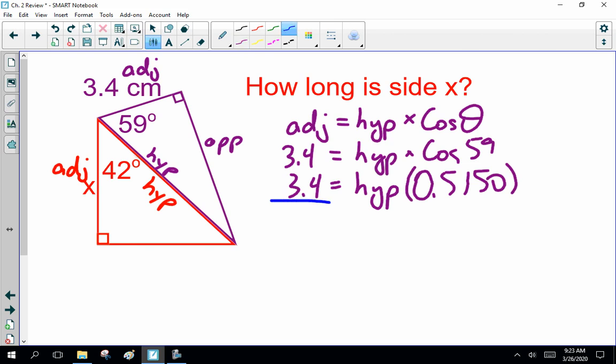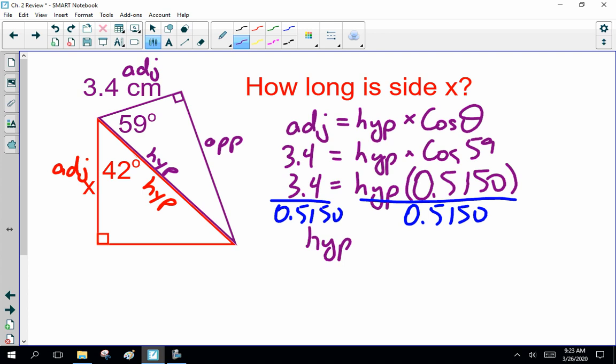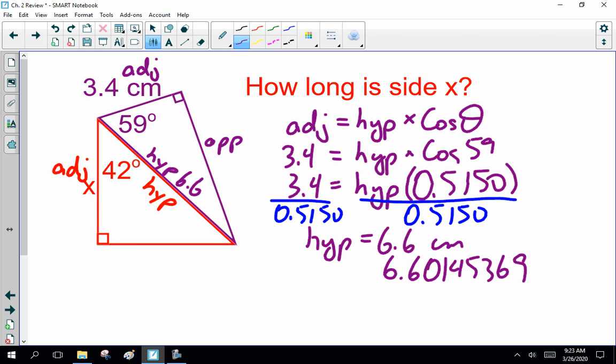And we have to divide both sides by 0.5150, which gives 6.60 centimeters. Now remember, we're using this number in another calculation, so don't round it off. I'm just writing 6.6. You leave it on the calculator, 6.6014539. Use that in the next calculation.